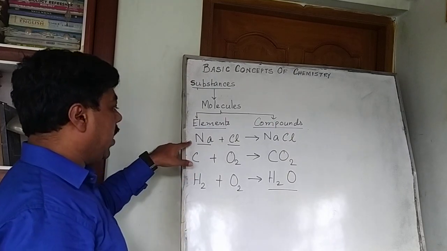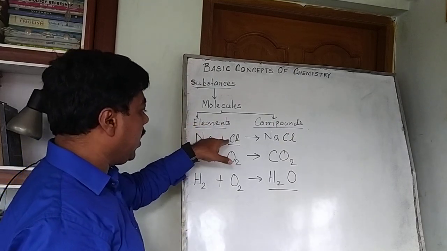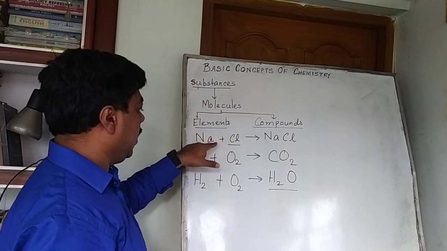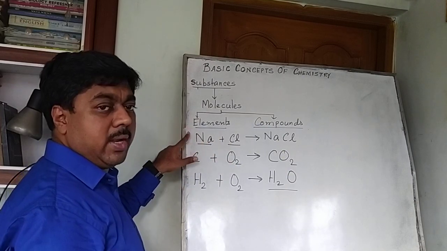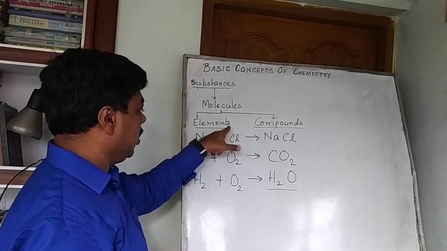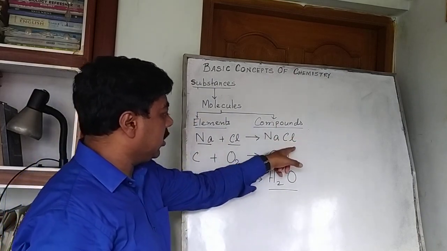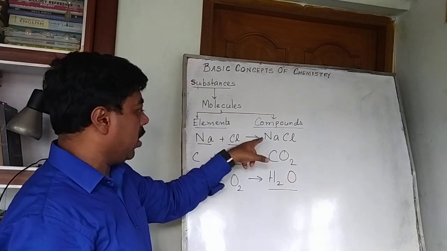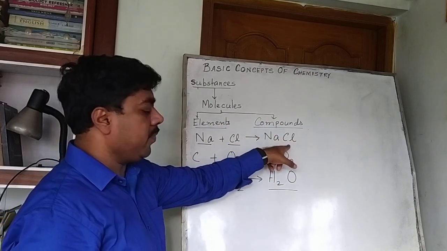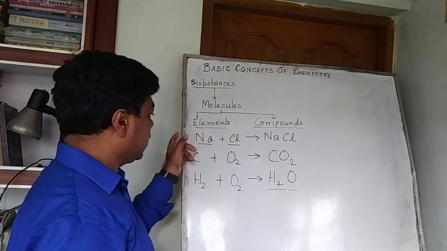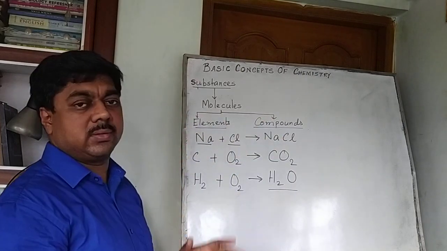Here also one atom of sodium, one atom of chlorine. In a molecule of sodium there is only one atom. In a molecule of chlorine also there is only one atom. And in one molecule of sodium chloride, again one atom of sodium and one atom of chlorine. That means it is also balanced.